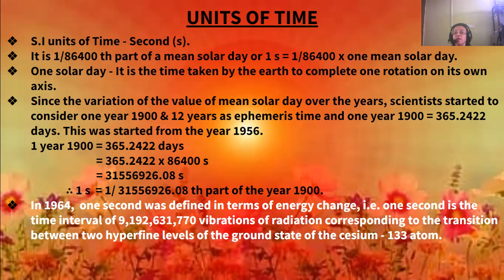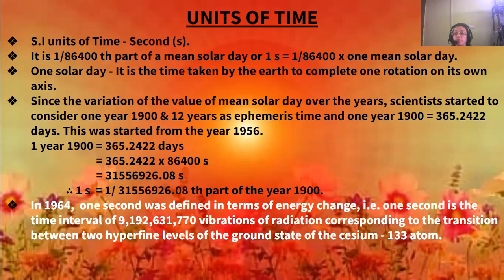Of what vibrations? This amount of vibrations, of the radiations which correspond to the transition.